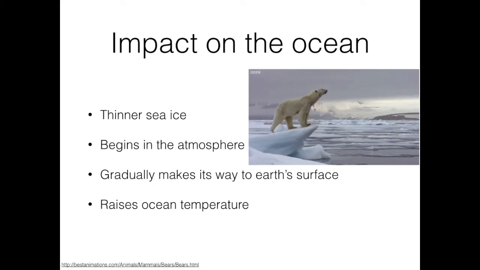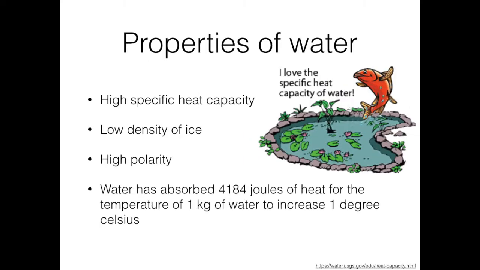So water has quite a few properties, one being that it is the universal solvent. Some of its properties are that it has a high specific heat capacity, it has a high heat of vaporization, low density of ice, etc. The high heat capacity of water has a great deal to do with regulating extremes in the environment, and the AO is causing the ocean's water to heat up as well as the Earth's temperature, but it takes a lot of heat to get water to be hot. According to the USGS Water Science School, water has to absorb 4,184 joules of heat for the temperature of 1 kilogram of water to increase 1 degree Celsius.